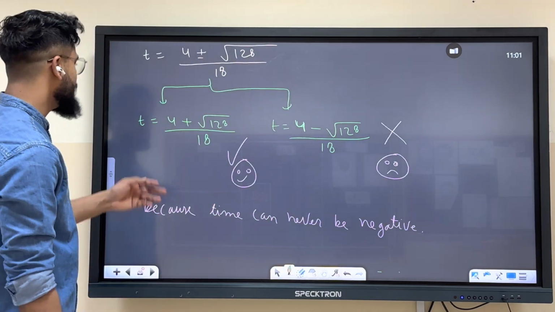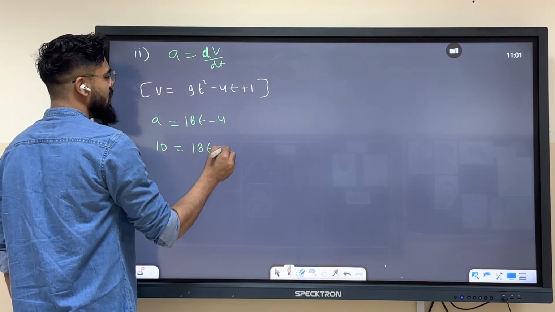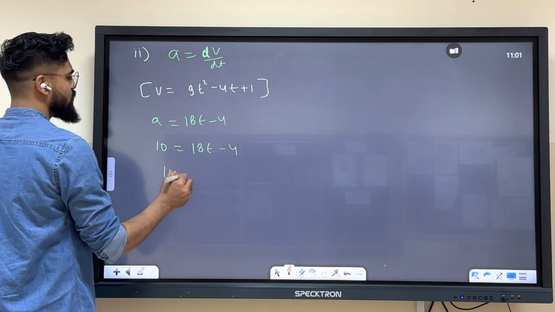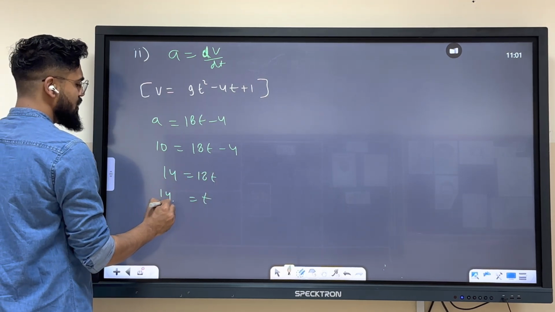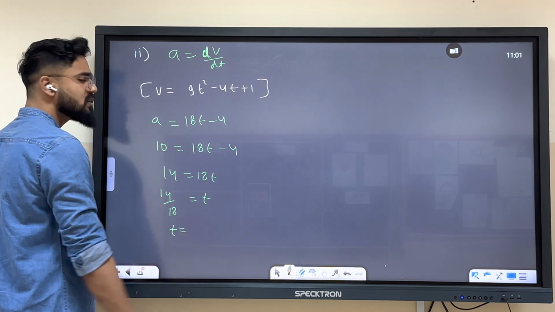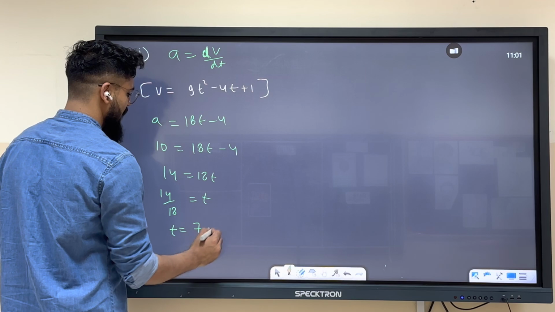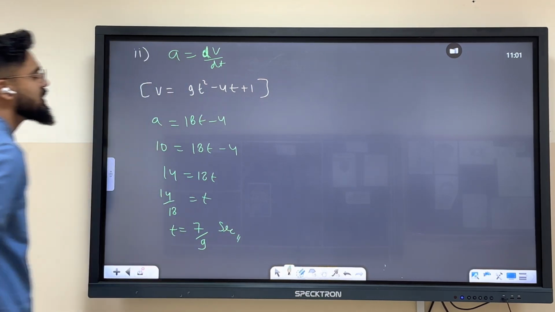Do not worry, this is a linear equation, the answer comes in one line. 10 equals 18t minus 4. 4 will come over here, so 14 equals 18t. t over here is 14 by 18, or as civilized people write it, 7 by 9 second.